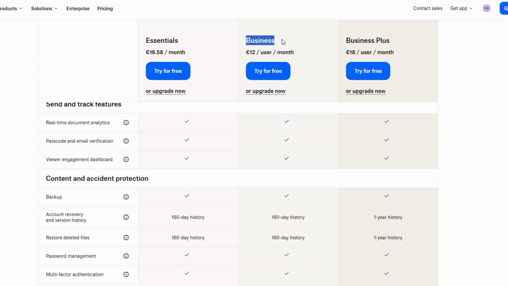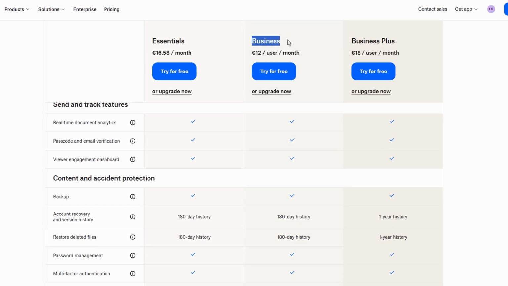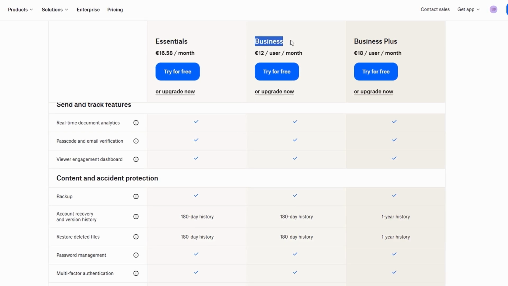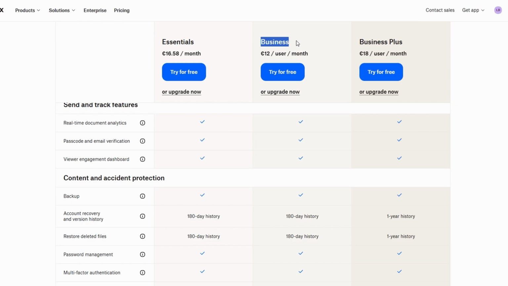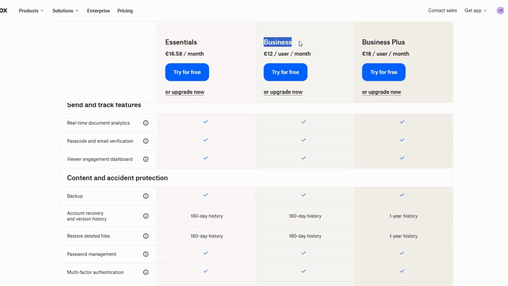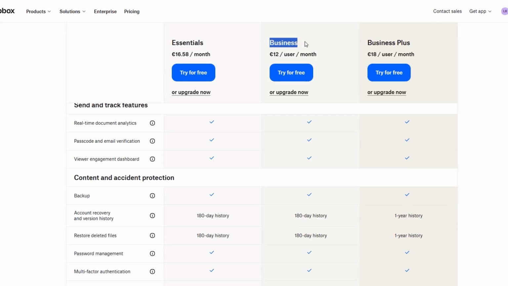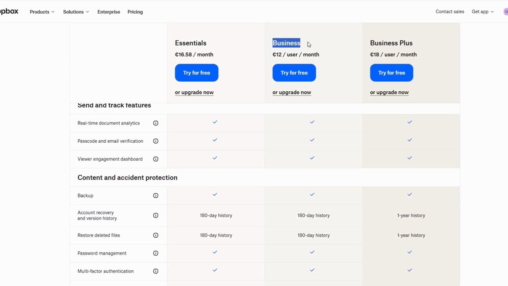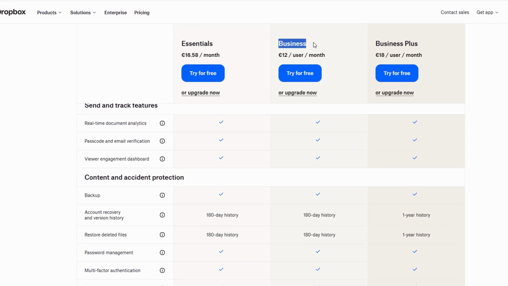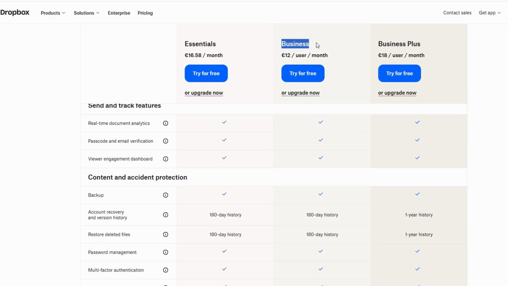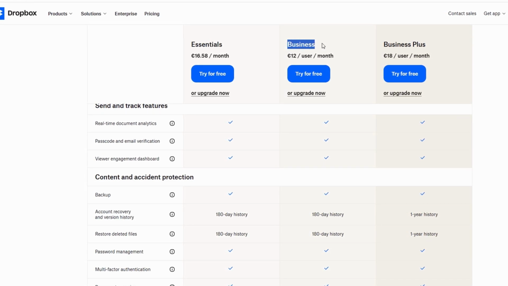Essentials Plan. For teams that need more storage and customization, the Advanced Plan. It includes everything in the standard plan plus advanced admin controls, as well as the ability to integrate third-party apps and enhanced security features. Enterprise Plan. This plan is suited for large organizations that need advanced security and support features. It includes custom app integrations, enhanced security protocols, and priority customer support.